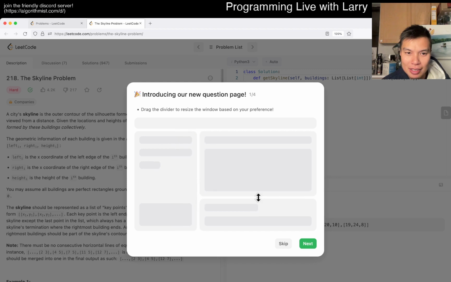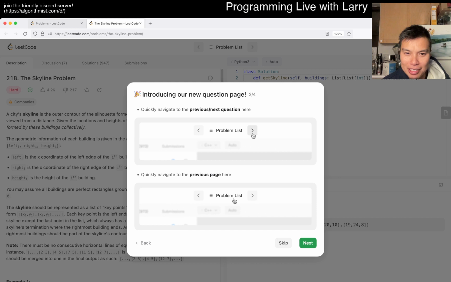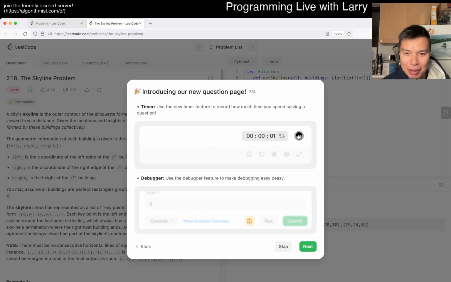Oh, what? I thought we could already do this. Okay, apparently there's a new question page. Could do a problem list, I don't care. Oh, there's a timer. People have been requesting a timer for a while, huh? So today apparently it's a reaction video on me reading these things. Debugger, I thought debugger's premium. I thought it's been there for a while though.